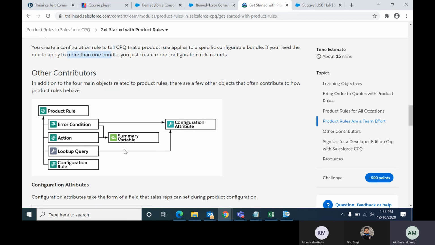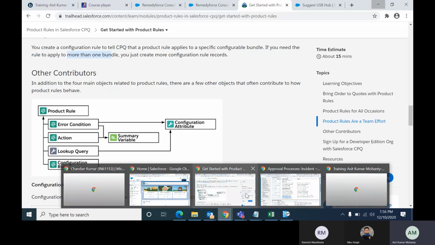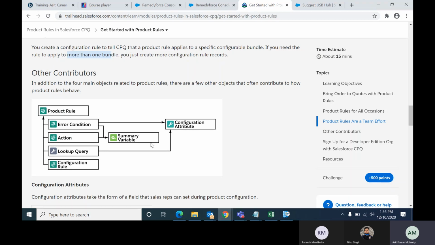We know roll up summary in admin. Similar to roll up summary, this is also used. Same function: summing means adding, division, subtracting, multiplication. If we are doing those kinds of mathematical functions, we use summary variable.